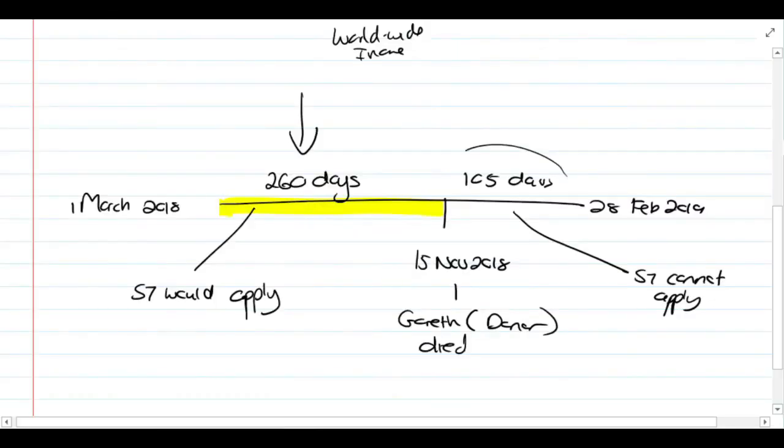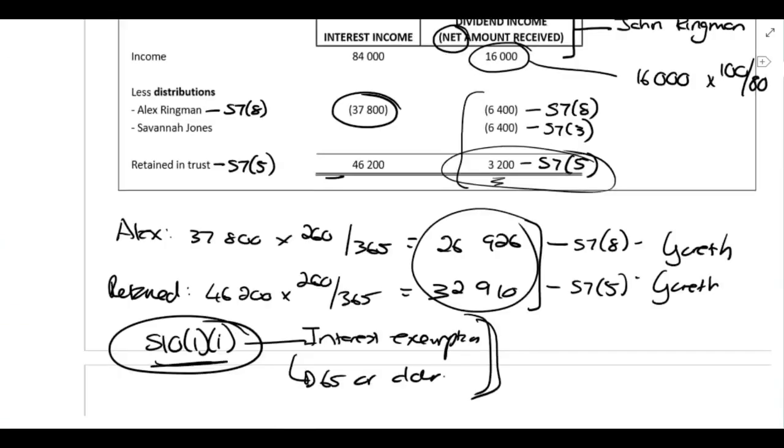After he passes away, for 105 days of the year, he was not alive.